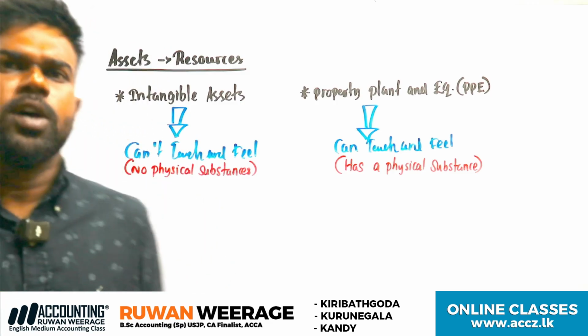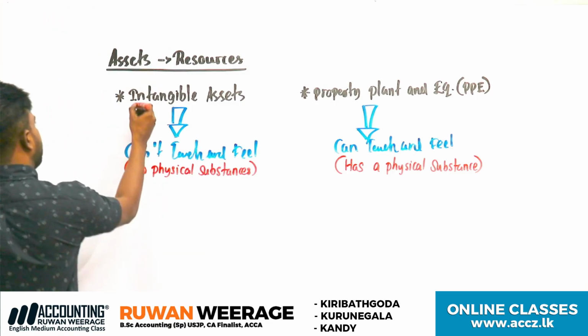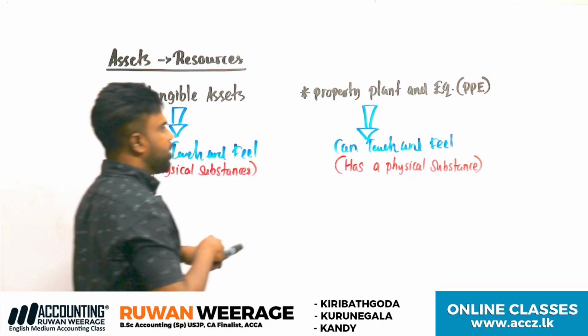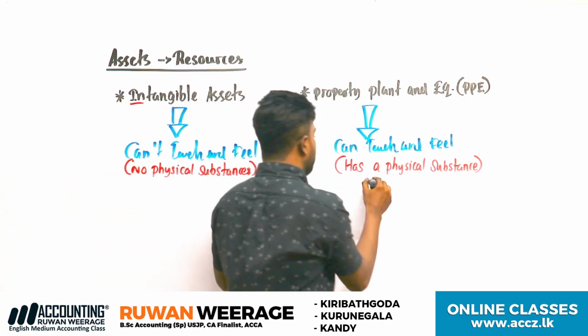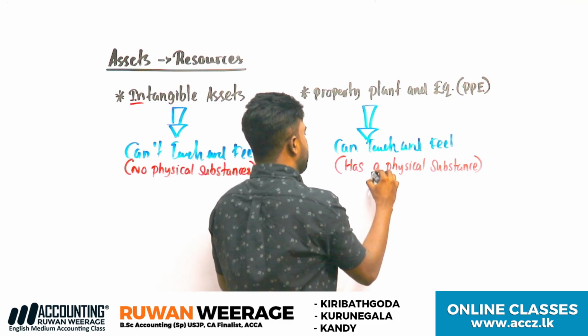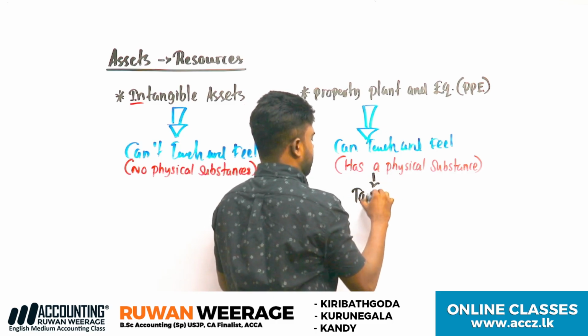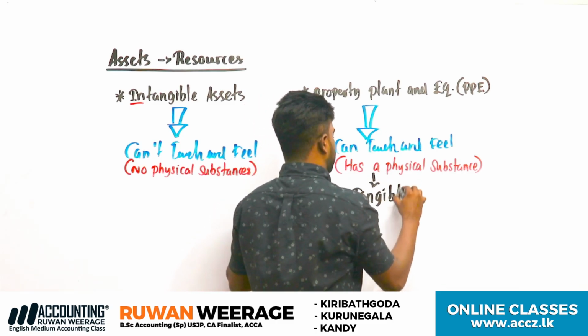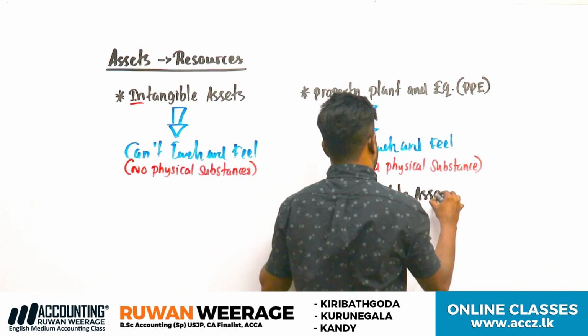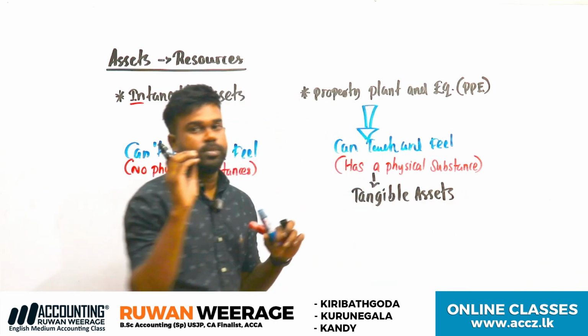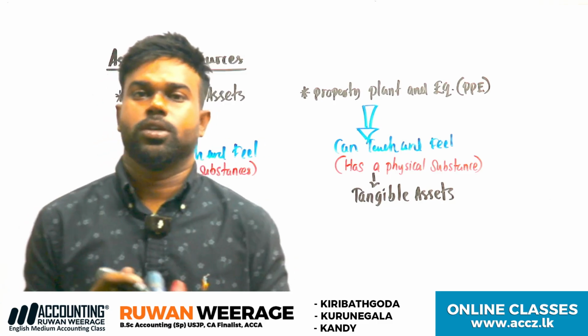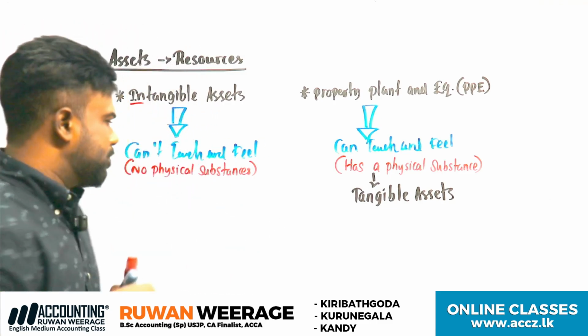Understand the meaning? So these are intangible. But this one, there's another word we can call it: tangible assets. Understand? Tangibles. You can touch them physically. Examples are very easy.